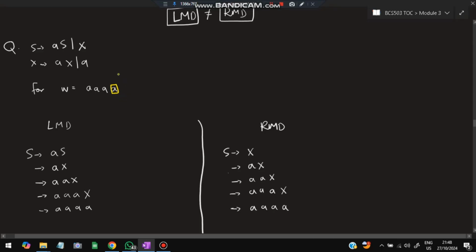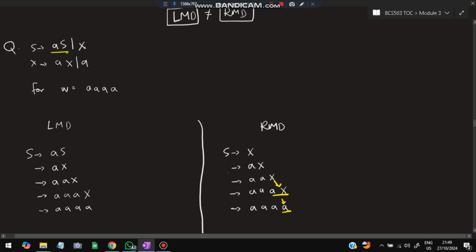To get a singular A, I have to first get the A from the left. But if I take AS, it is from the right. I can't take that one, so I have to take X. When I take it as X, I'll write X here. AX I'll write, this X will be substituted as AX, this X will be substituted as AX, and finally this X will be substituted as A.